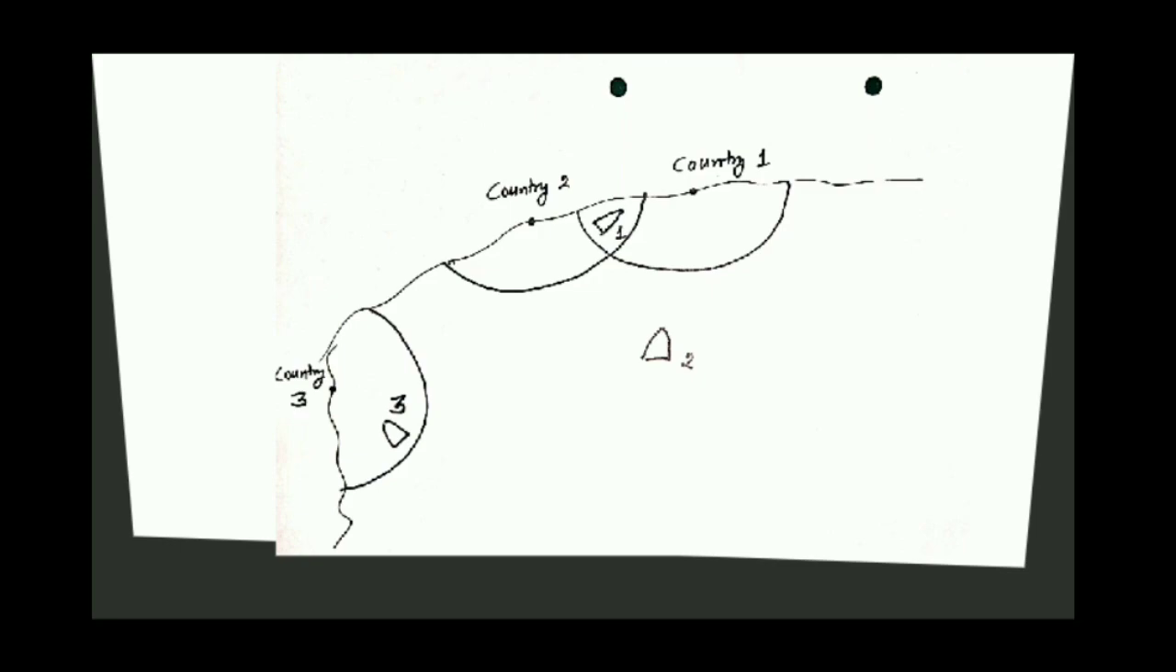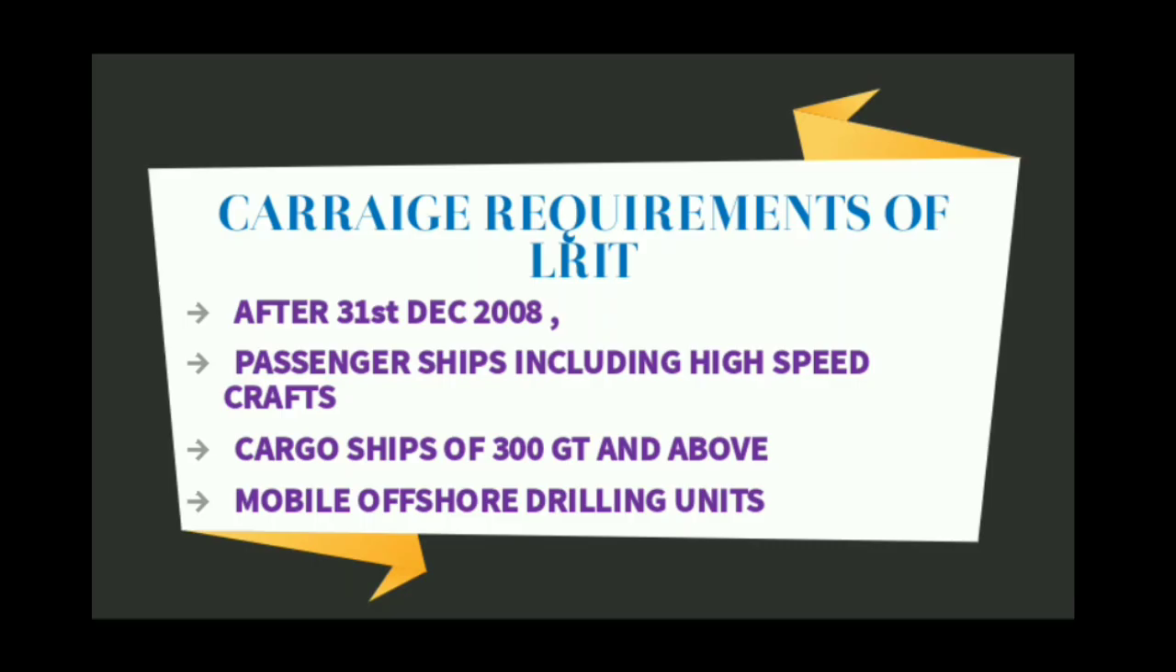Now we are discussing the carriage requirements of LRIT. After 31st December 2008, all passenger ships including high speed craft, and cargo ships of 300 gross tonnage and above, and mobile offshore drilling units must have LRIT on the ship.